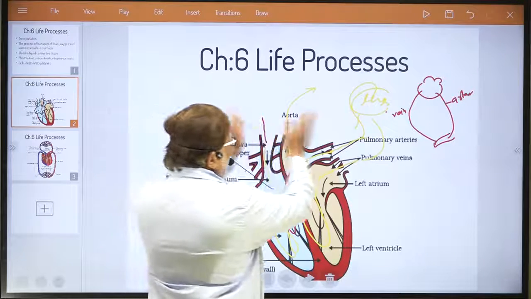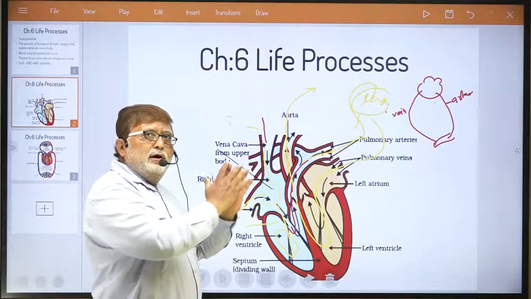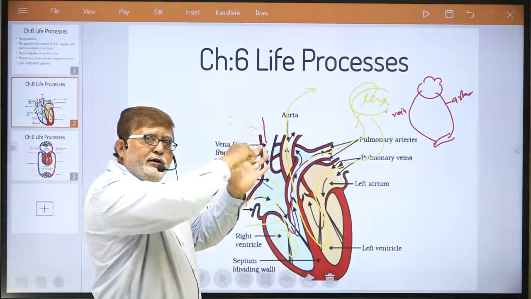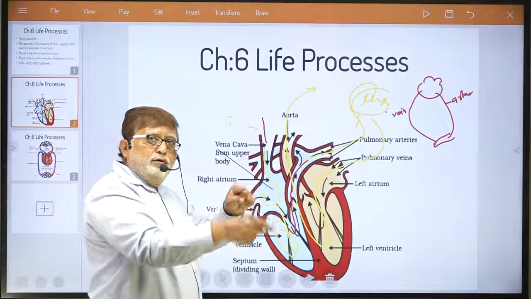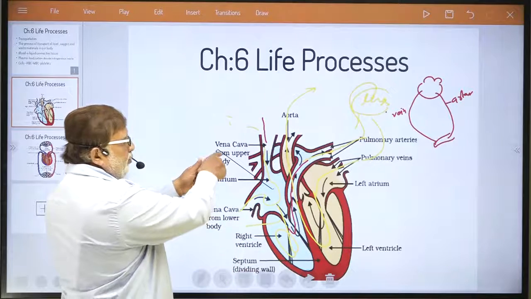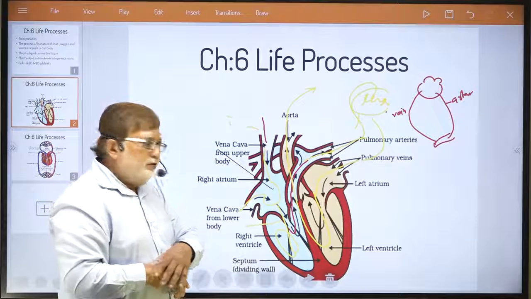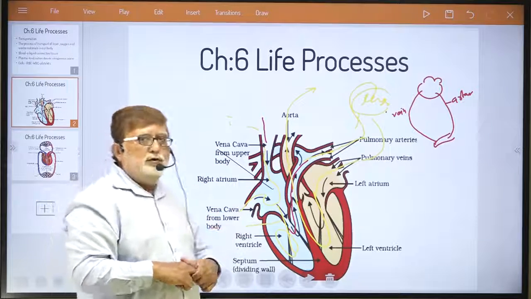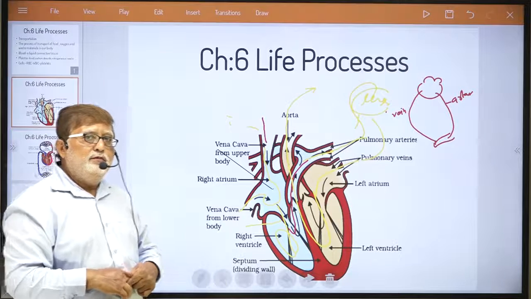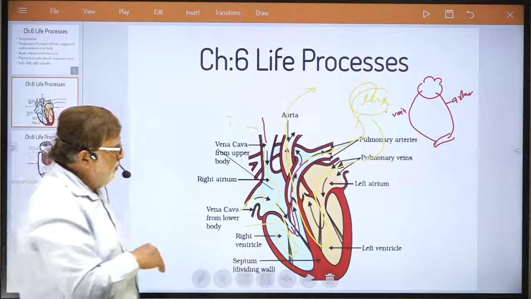Then the aorta divides into so many branches, which are called arteries, and each artery carries pure blood to an organ. From the organ, vein carries impure blood to the vena cava. You understood the flow, dear student? This way blood circulation takes place with the help of the heart. I am just reviewing the process again.